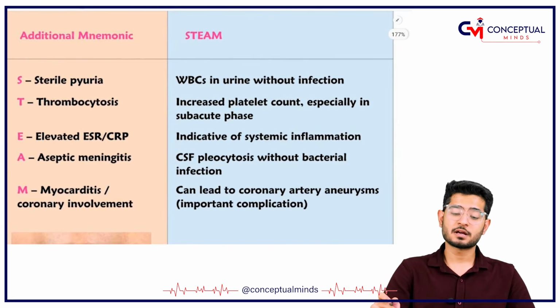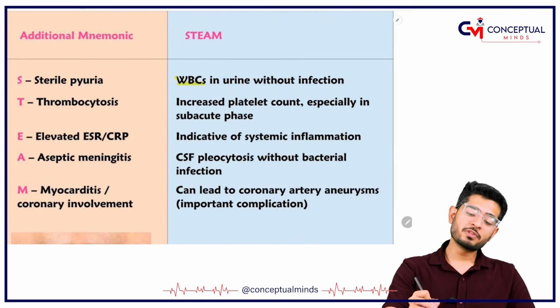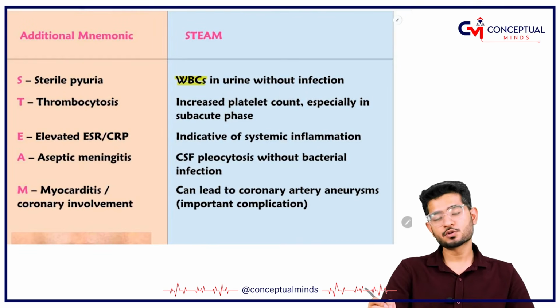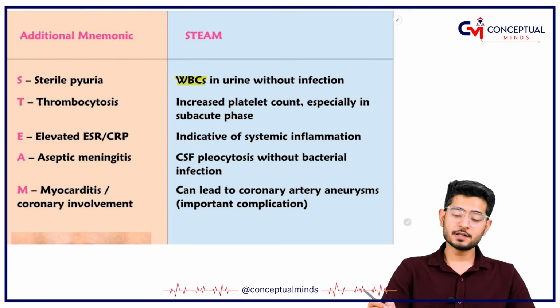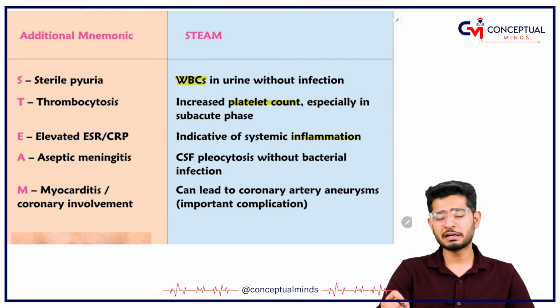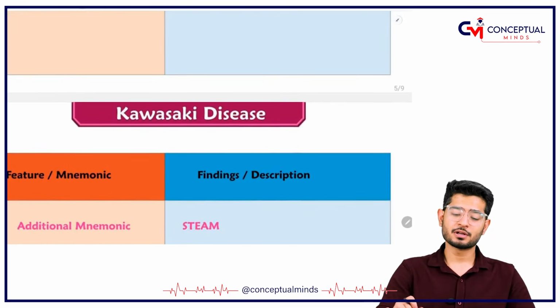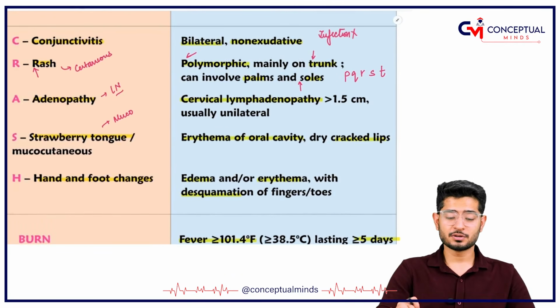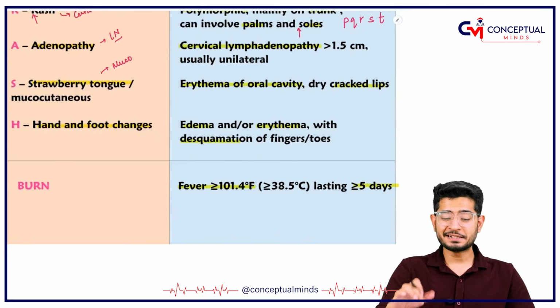Now one more mnemonic is STEAM. S is sterile pyuria. There will be WBCs released in the urine, but there is no infection. T is thrombocytosis, that means the platelet count is increased in Kawasaki's disease. E is for elevated ESR and elevated CRP, which means systemic inflammation, because conjunctivitis, cheilitis, and glossitis are happening.